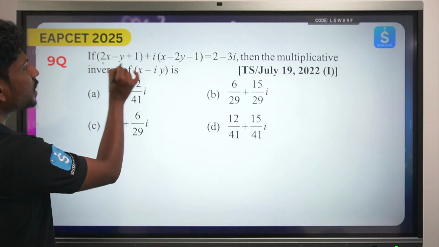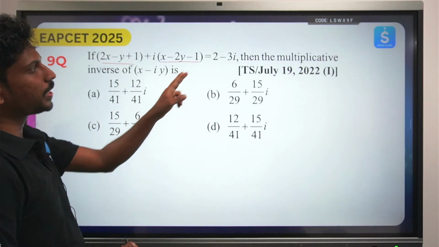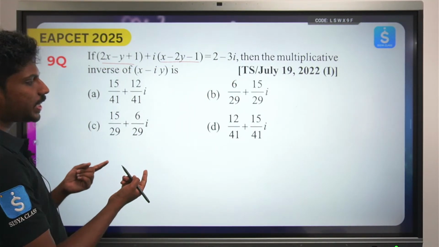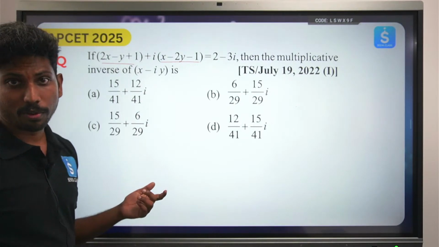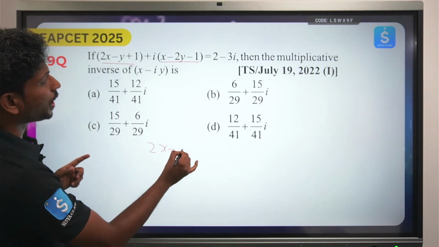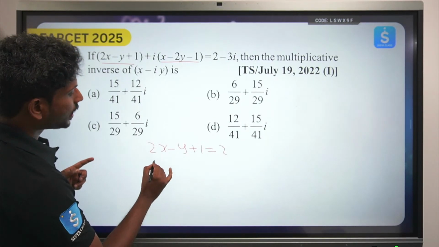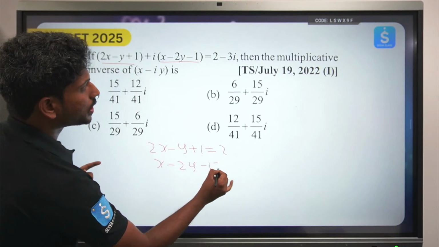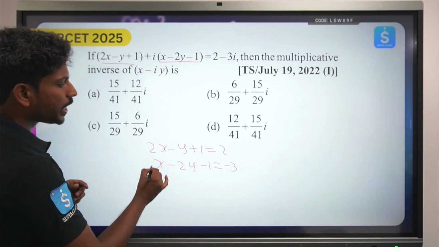ఇక్కడ మీరు చూడండి, first 2x minus y plus 1 equals 2, x minus 2y minus 1 equals minus 3. The first step is to find the value of x and y. ఇప్పుడు మీరు ఈ రెండు ఈక్వేషన్స్ సాల్వ్ చేయండి.